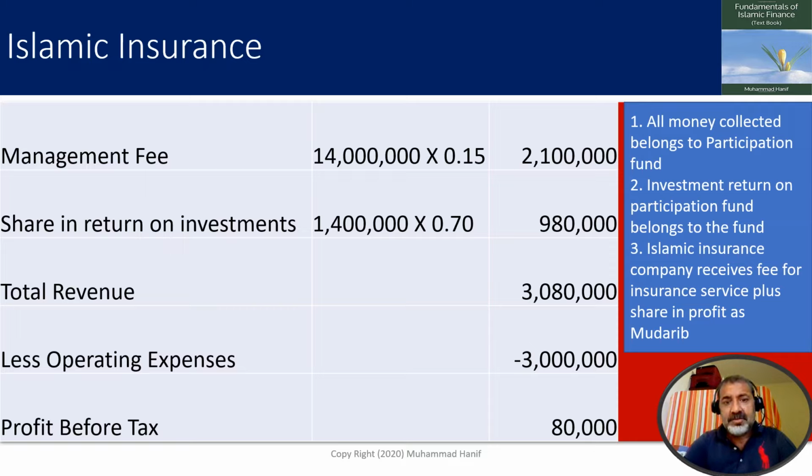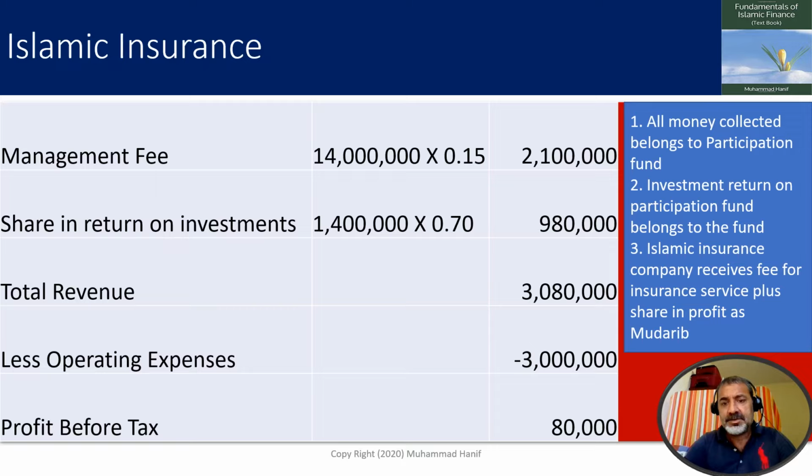So the first source, management fee, 14 million is the contribution or premium multiplied by 15%, 2.1 million. Share in return on investments, 1.4 million is the return on investments. 70% belongs to mudarib, so 980,000. Total revenue of the Islamic insurance company is 3,080,000.